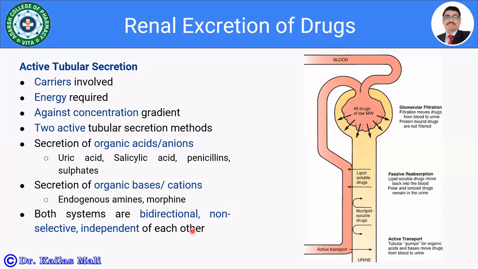So it is an active transport, the active tubular secretion, in which organic acids as well as bases move from blood into the urine.